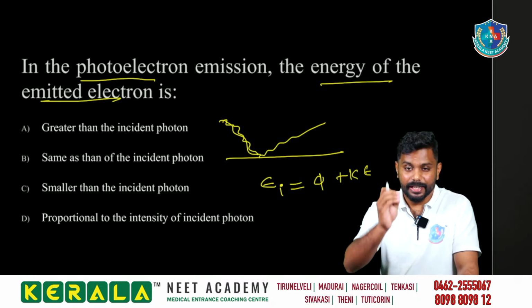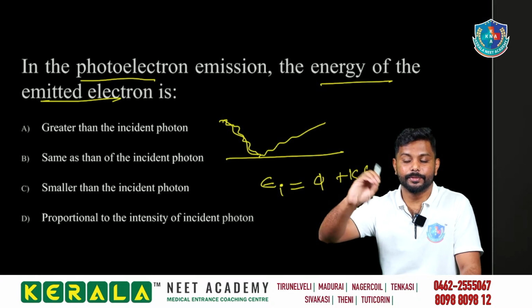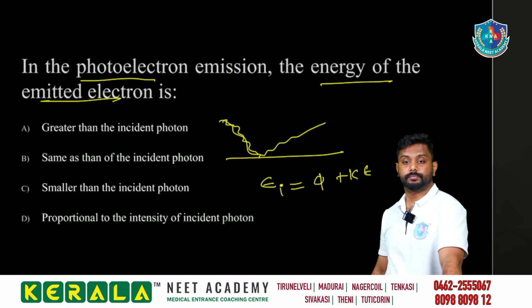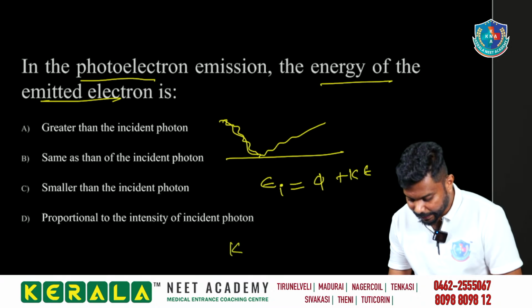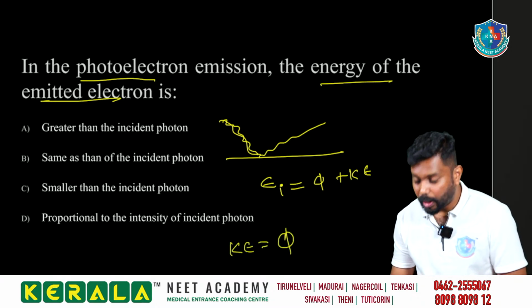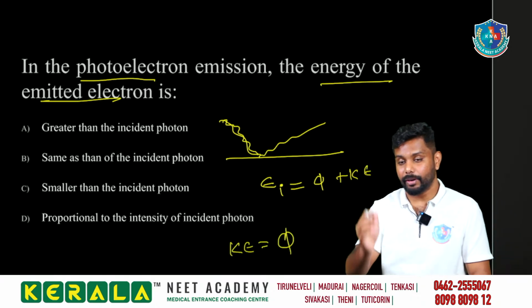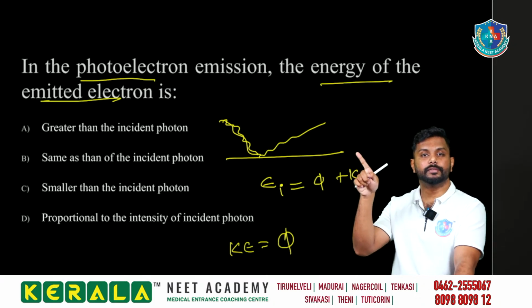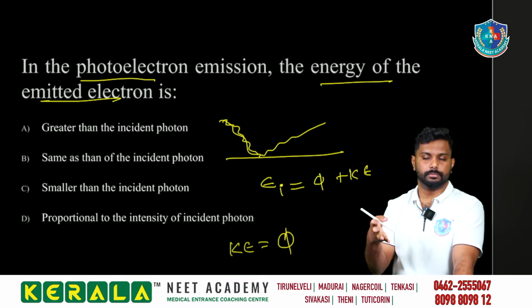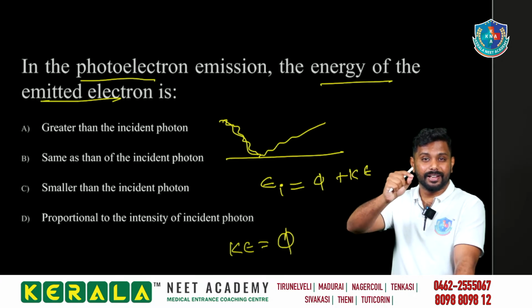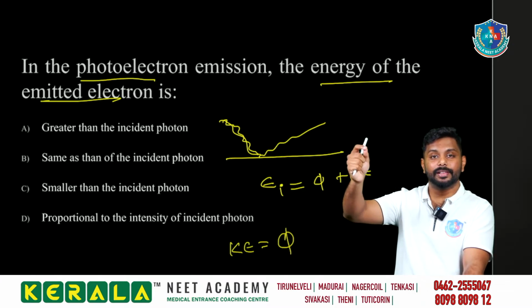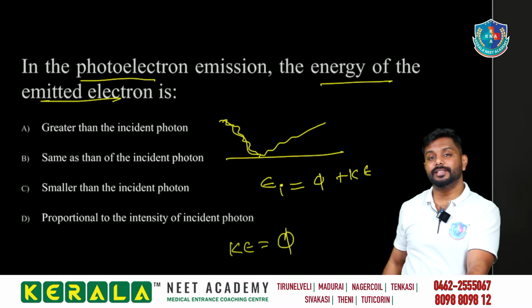Phi is the energy needed to get the electron out from there, and whatever is left over is converted to kinetic energy. What is work function? It is the ejection of electron: the energy we have to give to emit an electron, that is what we call the work function.